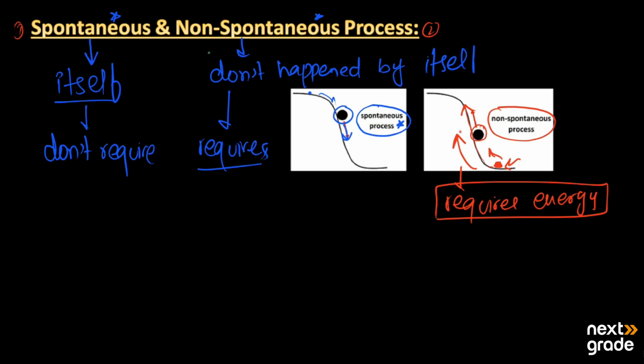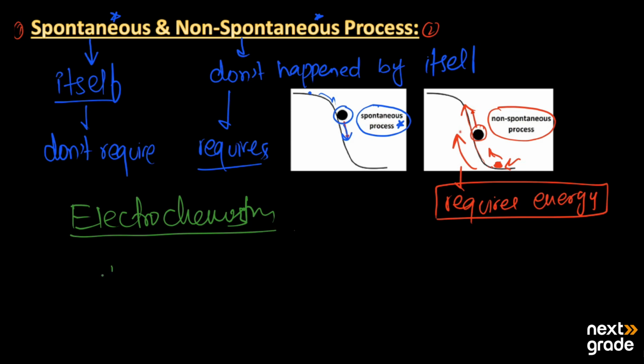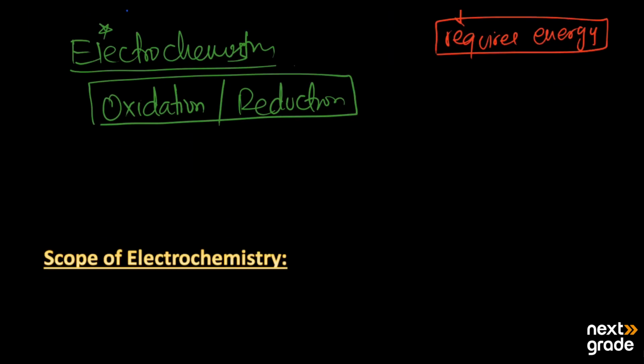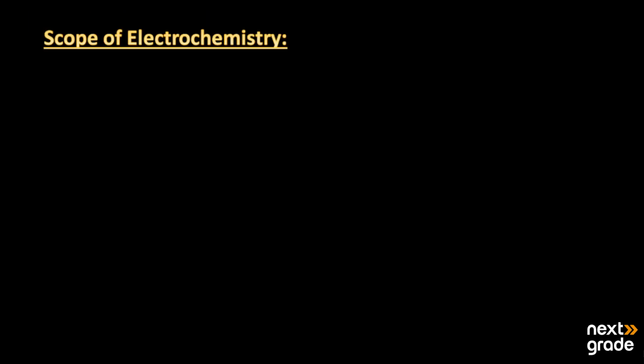All the spontaneous and non-spontaneous processes studied under electrochemistry involve oxidation as well as reduction. So we will study all the types of oxidation and reduction reactions under electrochemistry that involve spontaneous and non-spontaneous processes. Now, what is the scope of electrochemistry?